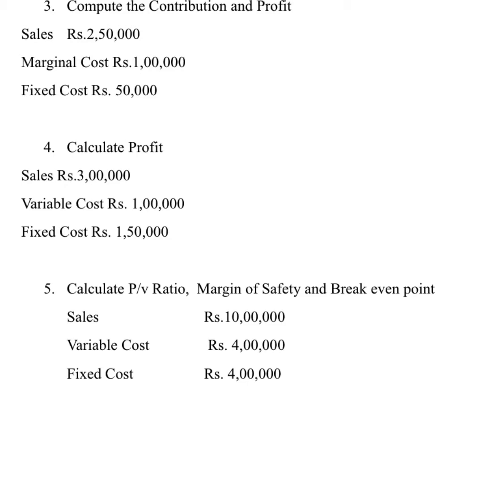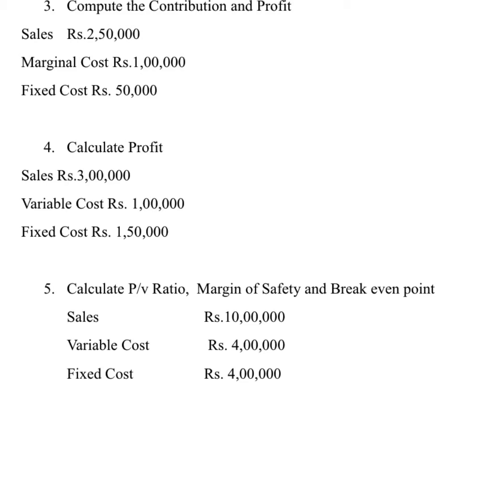Now see the fifth one: calculate PV ratio, margin of safety and break even point. So to calculate these, first we have to know the statement of profit. Based on that statement of profit only we can calculate these three. So in your marginal costing, the first step you have to do is the statement of profit. Based on that we have to do the remaining problem. Now see the question, girls. Sales, they have given us 10 lakhs, variable cost is 4 lakhs and fixed cost is 4 lakhs. Simple. How do you calculate profit? Sales minus variable cost, that is 10 lakhs minus 4 lakhs will give you 6 lakhs, minus fixed cost. If you minus 4 lakhs, you get 2 lakhs as the profit.